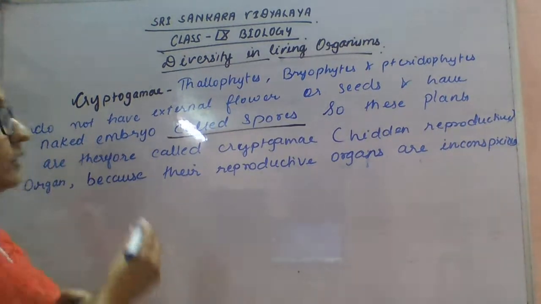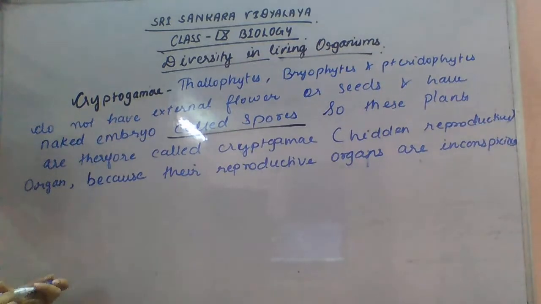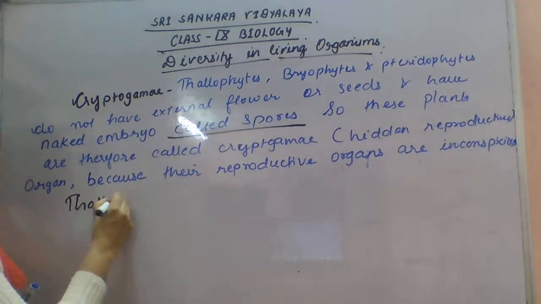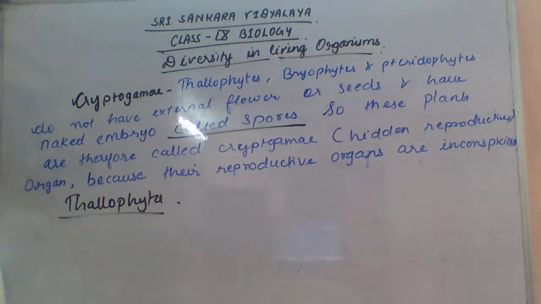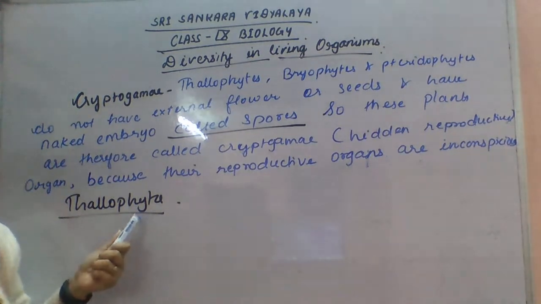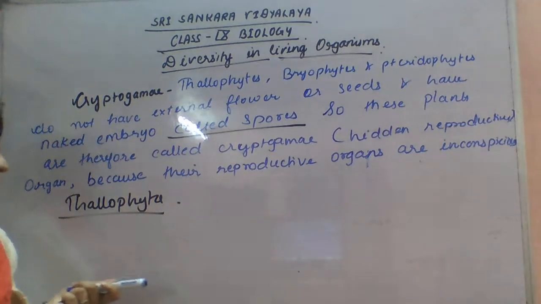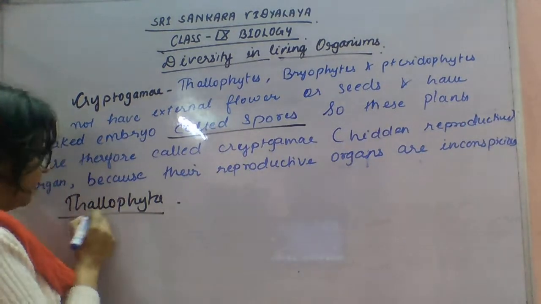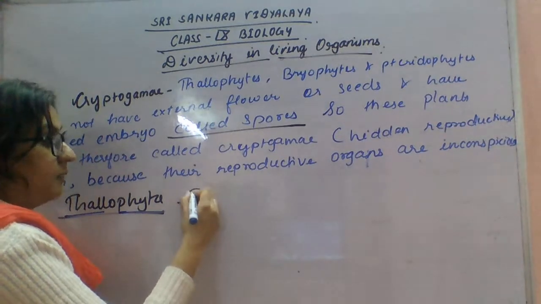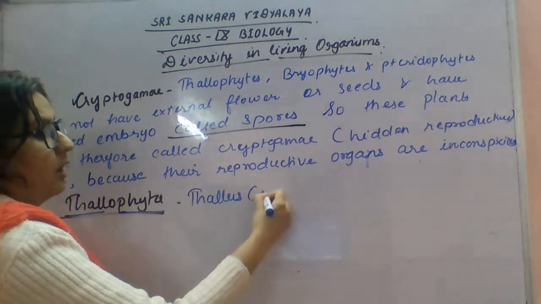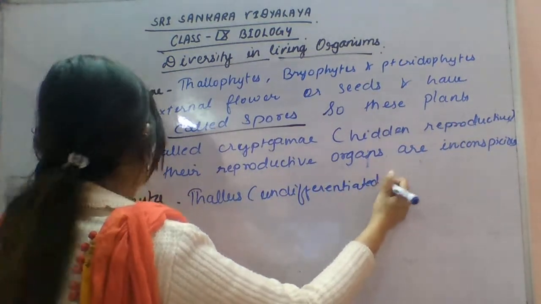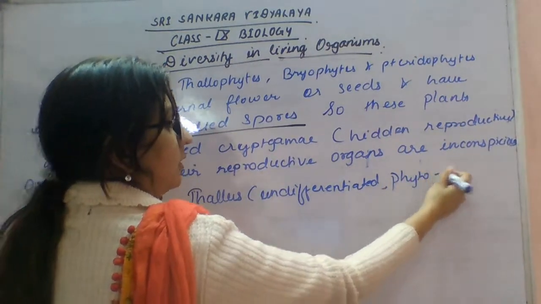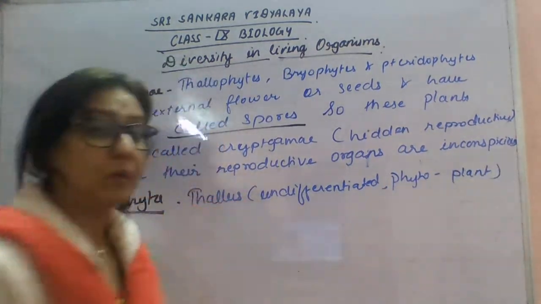Now I will explain in detail about the thallophytes, or you can write it as Thallophyta. What is Thallophyta? Thallus means undifferentiated, and phyton means plant. It is made up of two words, so you can learn this way: thallus means undifferentiated, whereas phyta means plant.